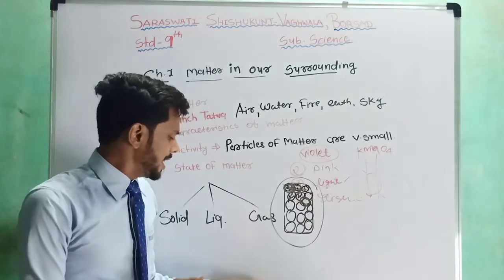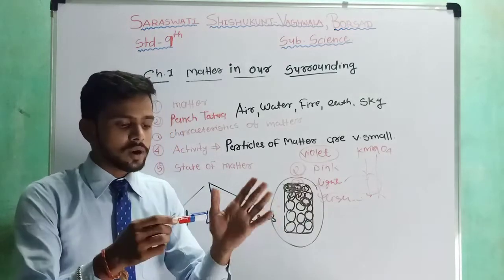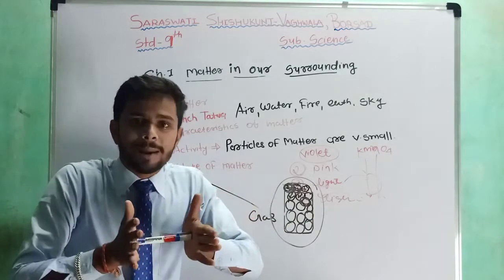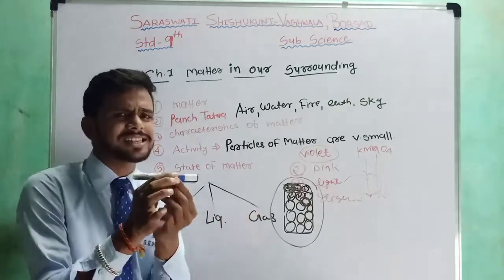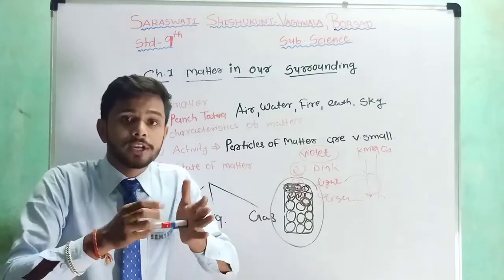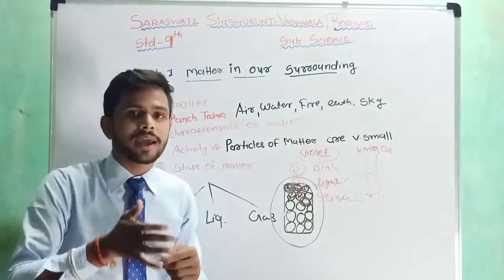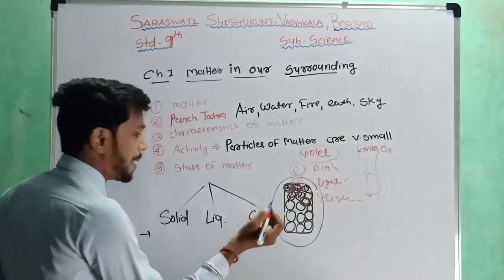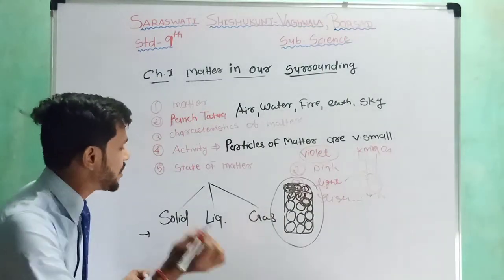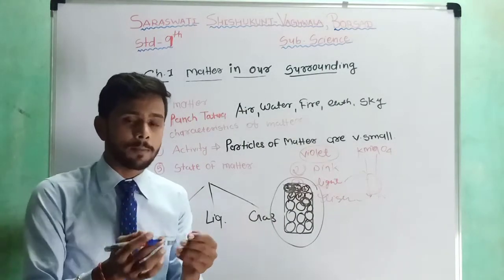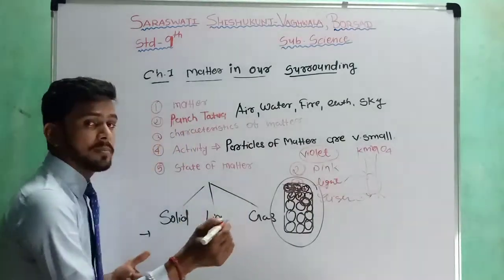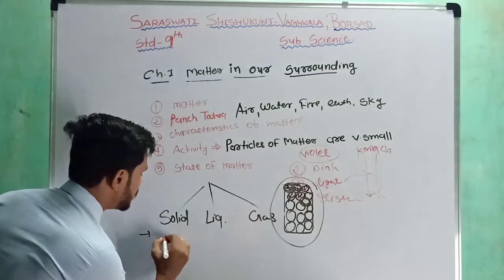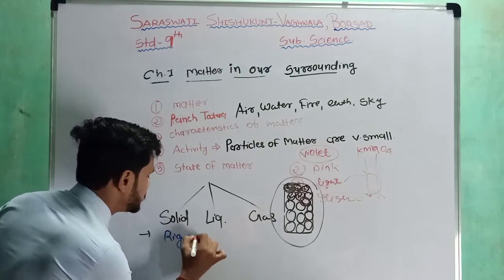Let's consider this pen. If I apply some force on this pen, we can see there is no change in the shape. But if I apply some more force, the pen may break. So we can say that it is not compressible. Whenever you apply more force on this pen, it may break, and hence you can say that this solid substance is rigid.